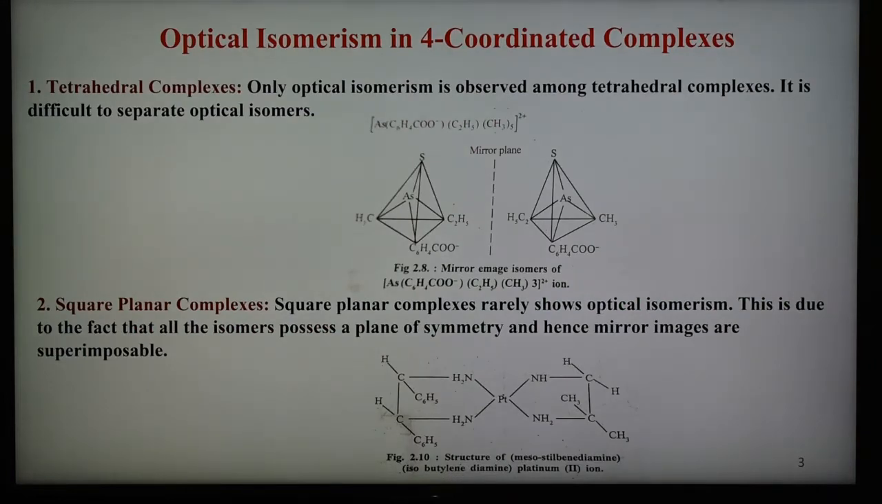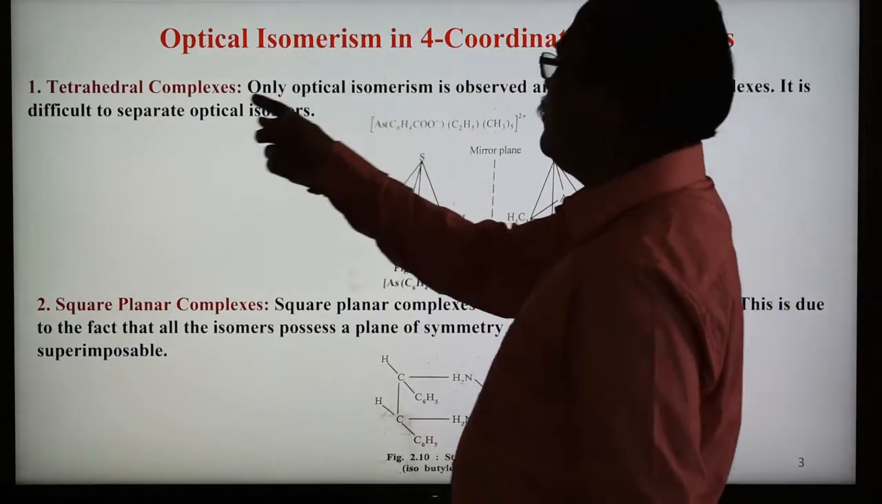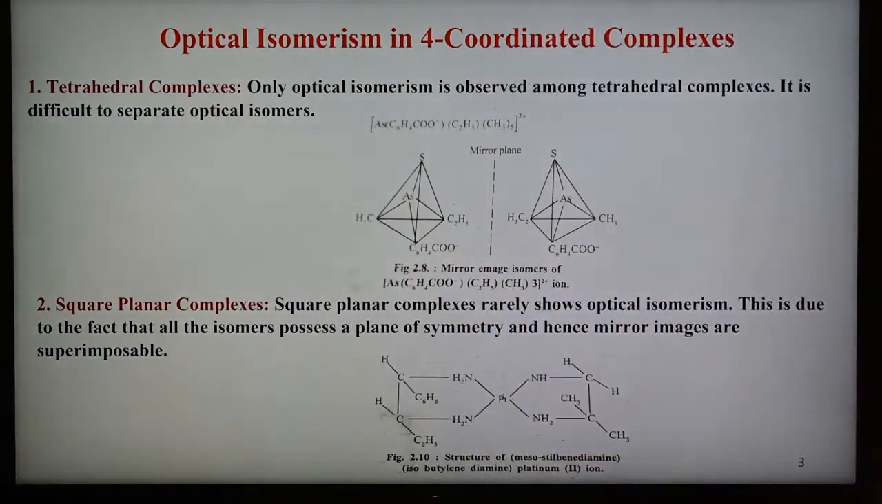Now we are going to see the optical isomerism in 4 coordinated complexes. There are two types of geometry: one is tetrahedral complexes and second is square planar complexes. So 4 coordination complexes are tetrahedral or square planar. In case of tetrahedral complexes, only optical isomerism is observed. Since many of the tetrahedral complexes are labile, it is difficult to separate the optical isomers.